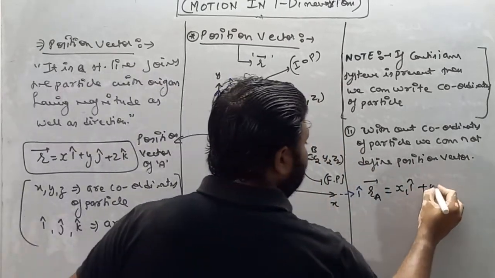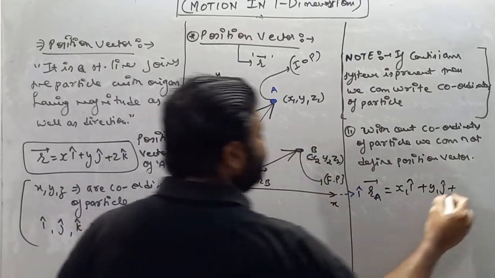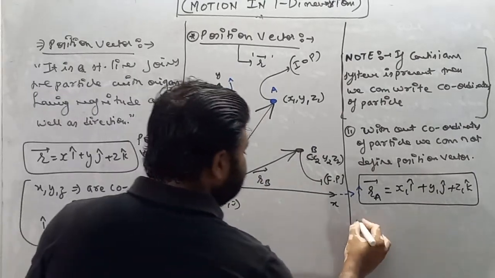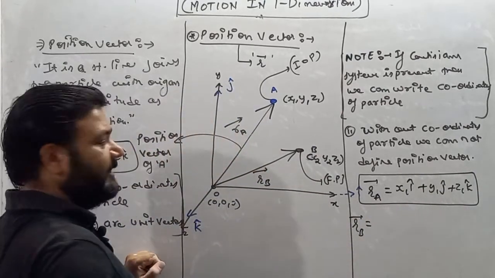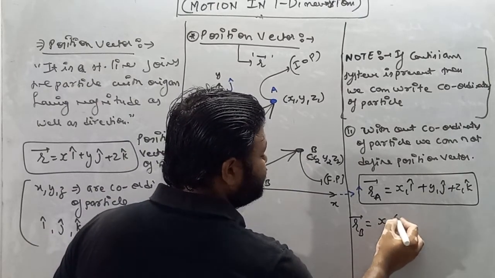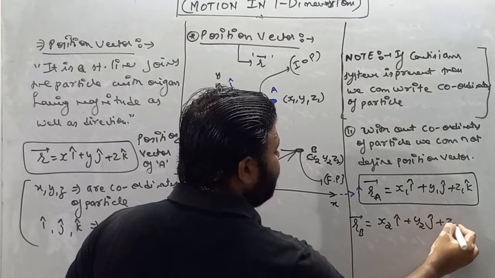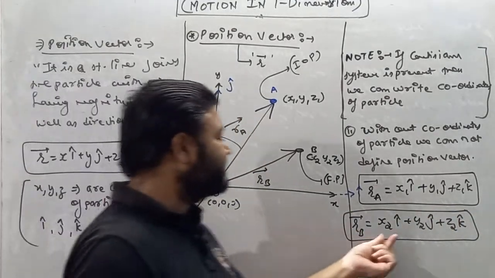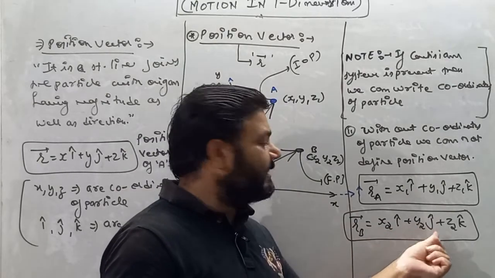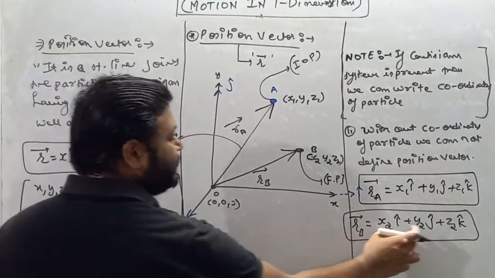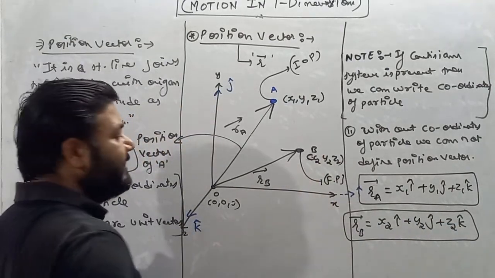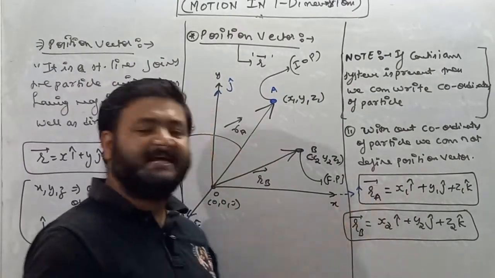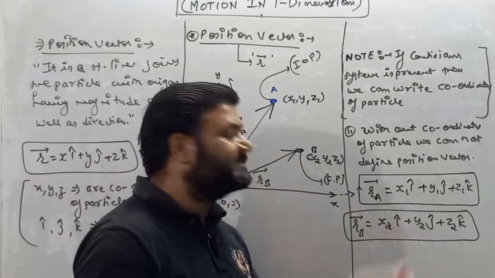So I'll write here RA vector equals, see, x coordinate of A is x1 i cap plus y coordinate y1 j cap plus z coordinate z1 k cap. So this is the position vector of point A. Similarly, the position vector of point B is RB vector, which is x2 i cap plus y2 j cap plus z2 k cap. Here x2, y2, z2 are coordinates of B, and x1, y1, z1 are coordinates of A. So the position vector of A is RA vector and the position vector of B is RB vector.